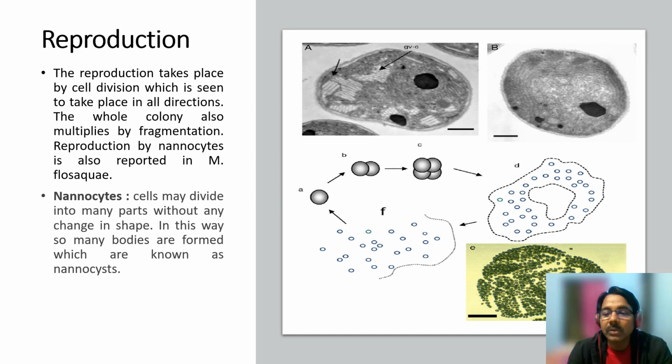Then there is also formation of nannocytes. What are nannocytes? In this, the cell may divide into many parts without any change in shape. Without any change, the shape does not change, and the cell divides into many parts, and each part starts behaving as an independent cell, and in this way a new colony is formed. Such bodies are called nannocytes.